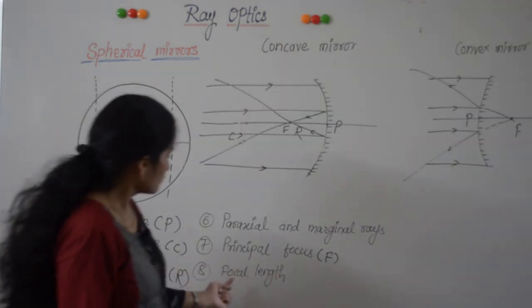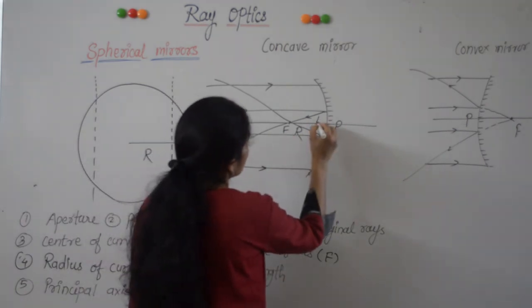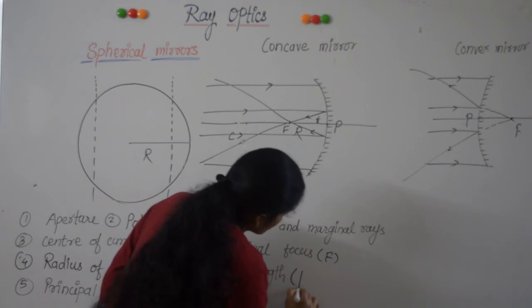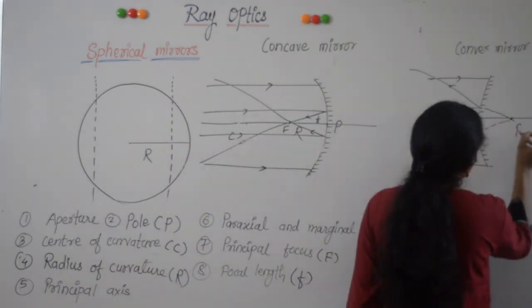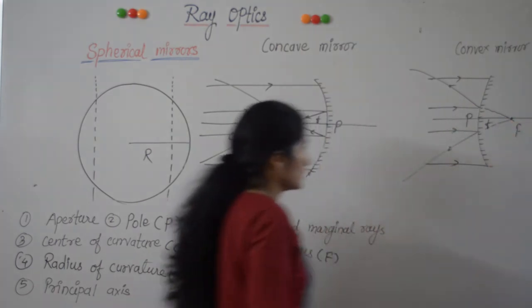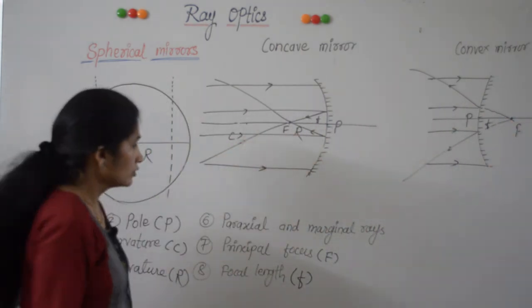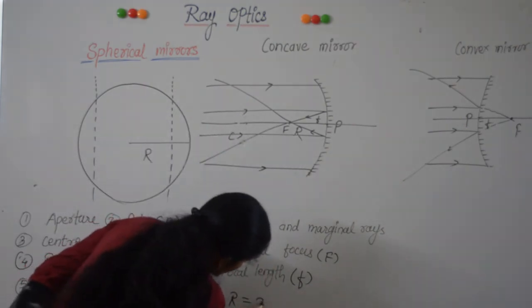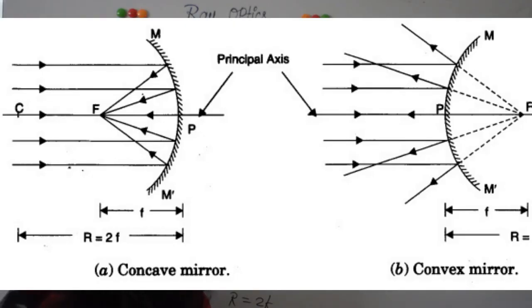Okay. Focal length. Focal length is the distance between focus and pole of a mirror. Focal length is denoted by small f. There is a relation between r and focal length. This relation is r = 2f, or this implies f = r/2.